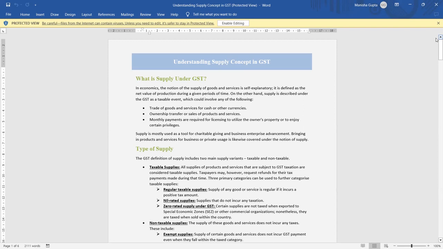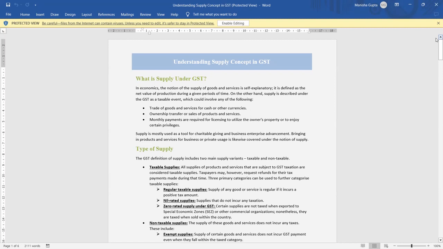So if you transfer goods or services for cash or other currency, or you are transferring the ownership title of a product or service, or you are taking something on rent, exchanging or transferring, all this comes under supply. According to this, we can check what rate will be charged under GST.